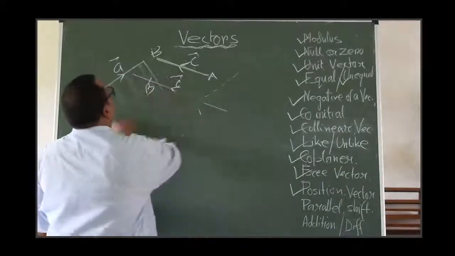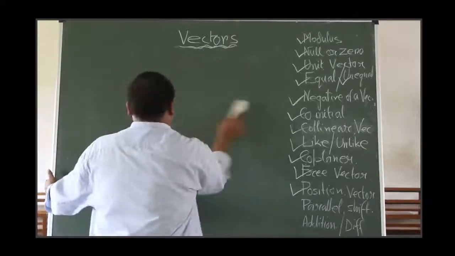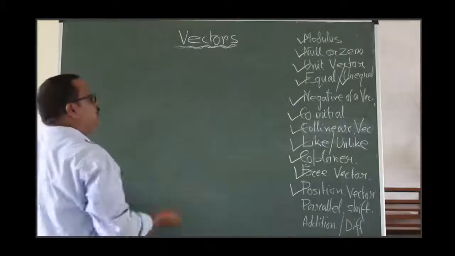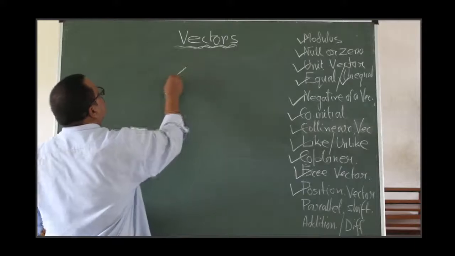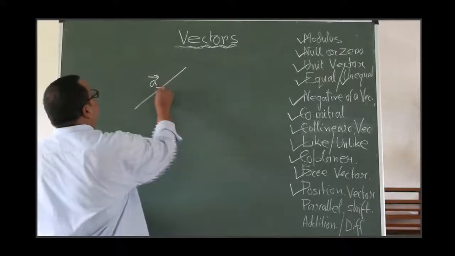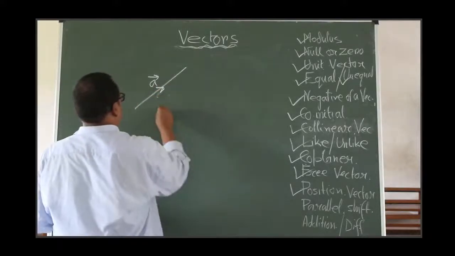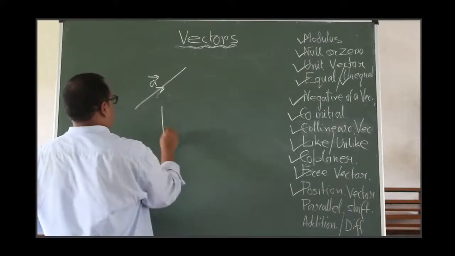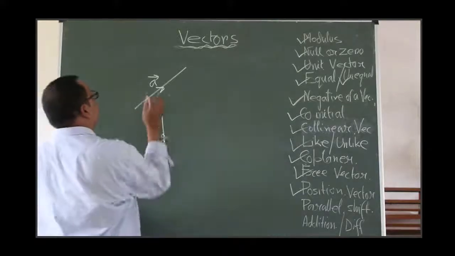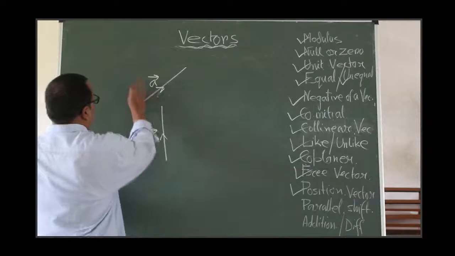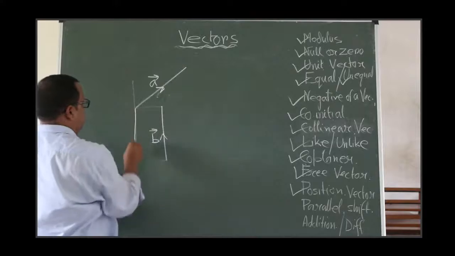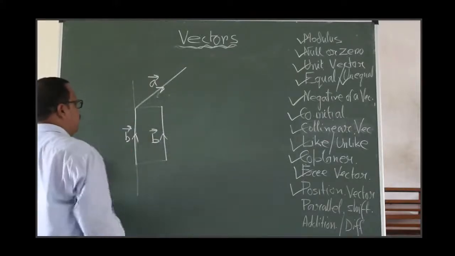Now come to addition and difference of two vectors. This is vector A, say, this is vector say B. How will you find the sum of these two vectors? Shift this vector parallel, draw a line here, shift this vector here. So these will be the vector B. These are called parallel shift, already you learned.